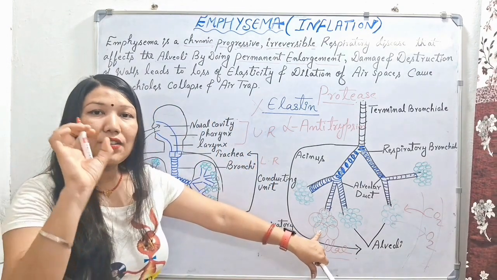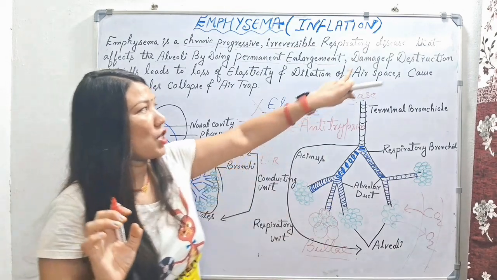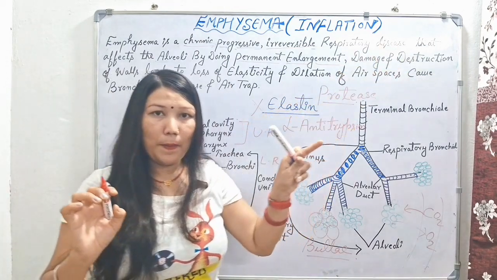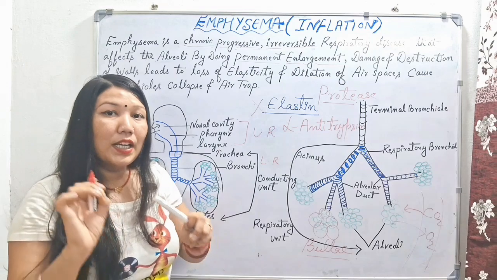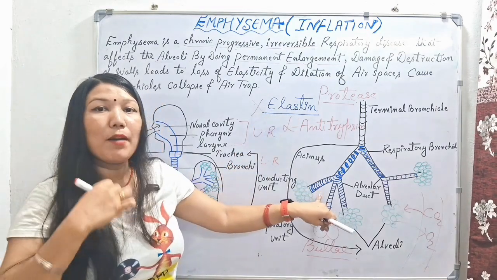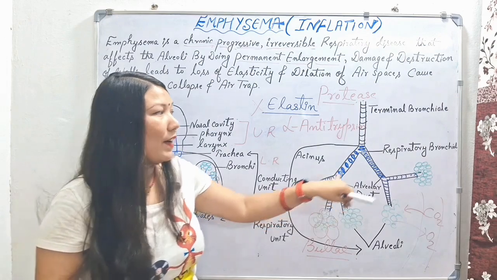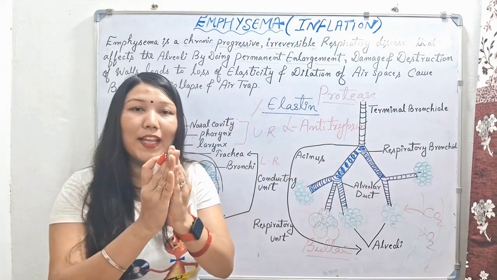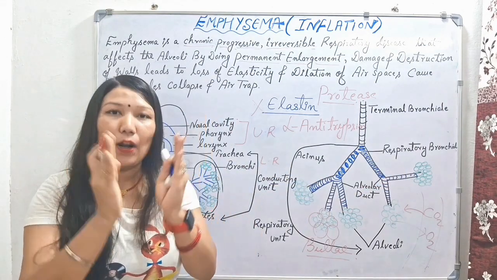Due to the damage and destruction by the protease enzyme, it will destroy our elastin protein. Then what will happen? Our bronchi, bronchioles and respiratory bronchioles will collapse, shrink or get narrow.